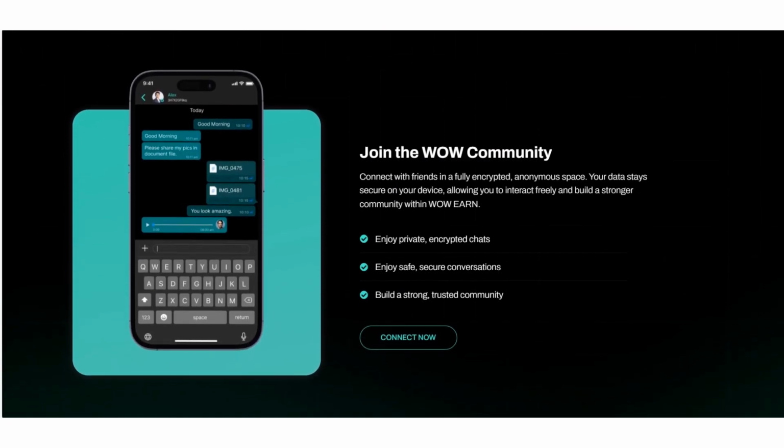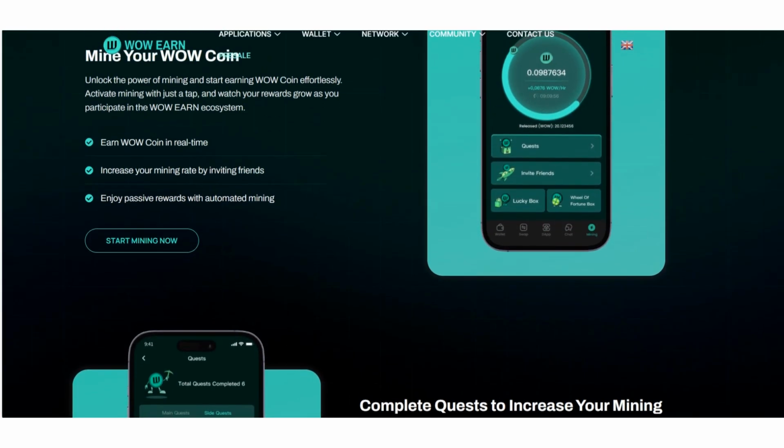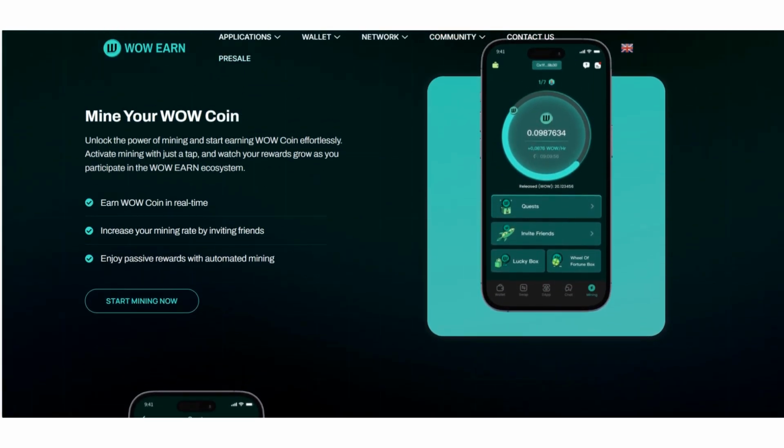You can join the Wow community, so you can connect with friends in a fully encrypted and anonymous place. Your data stays secure on your device, allowing you to interact fairly and build a strong community with WowEarn. You can enjoy private encrypted chats, safe, secure conversations, and build a strong, trusted community. So you can connect here now, and then some of them mine your WoW coin.